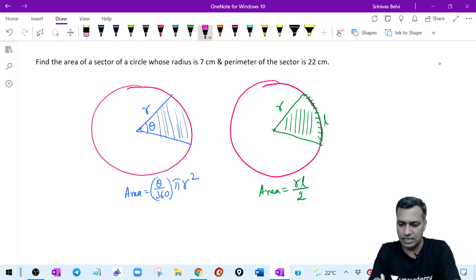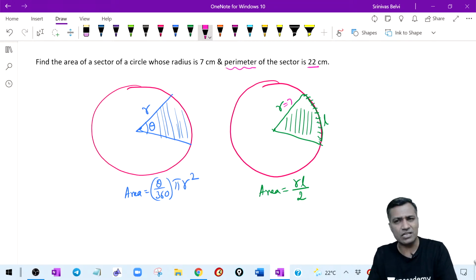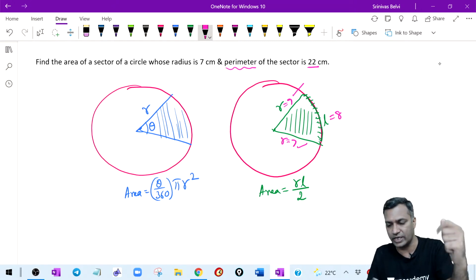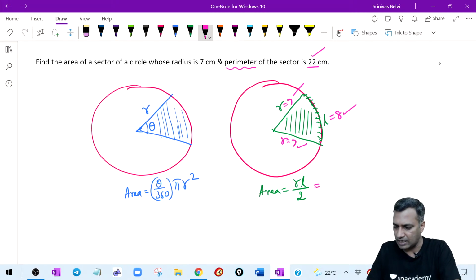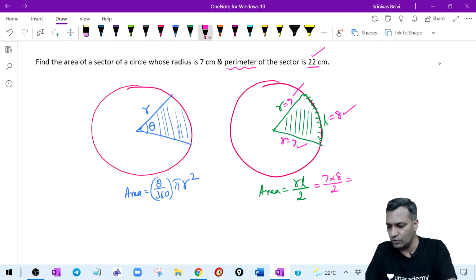Fair enough. So the given radius is 7. The perimeter, circumference, whatever you call it, is 22. This is 7, and this is another 7, which is also radius. 7 plus 7 is 14. 14 plus 8 is equal to the perimeter, which is 22. That is what is given. Therefore L is equal to 8. Now come back and plug it in: 7 into 8 divided by 2, which is 7 into 4, which is 28 square units, square centimeters. That is the area of this particular sector.